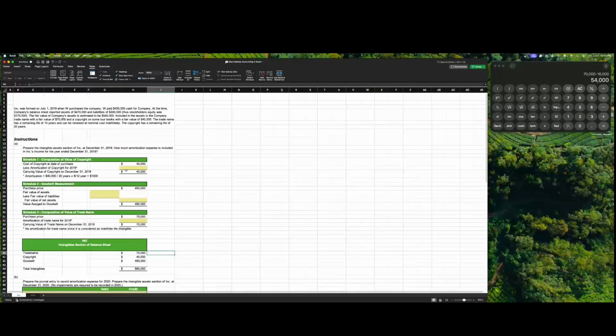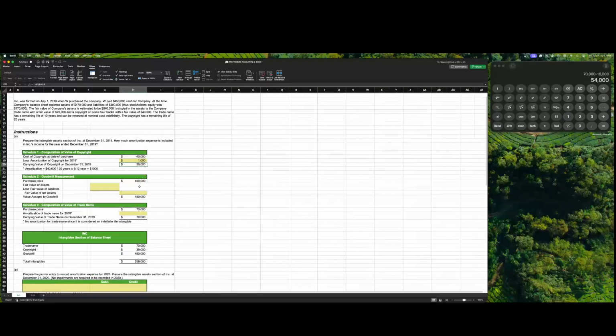So let's start with Schedule 1. Cost of the copyright at the date of purchase is $40,000, and we have to subtract the amortization of the copyright for 2019. So we have the formula here for that amortization: 40,000 divided by 20 years times 6 divided by 12, half of the year, is $1,000. So the carrying value of the copyright on December 31st, 2019 is $39,000.